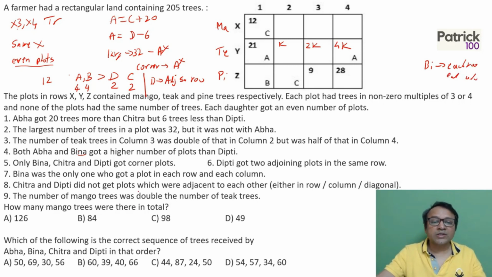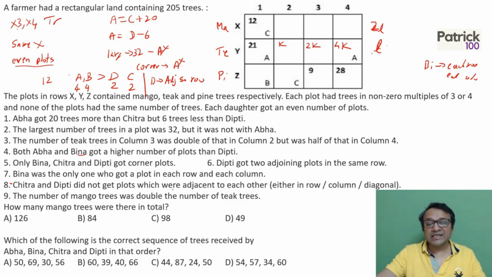Chitra and Dipti did not get plots adjacent to each other. I'll come back to this immediately. The number of mango trees was double that of teak trees. So if teak is L, mango will be 2L. Mango is double that of teak. Now I come back to the earlier condition.